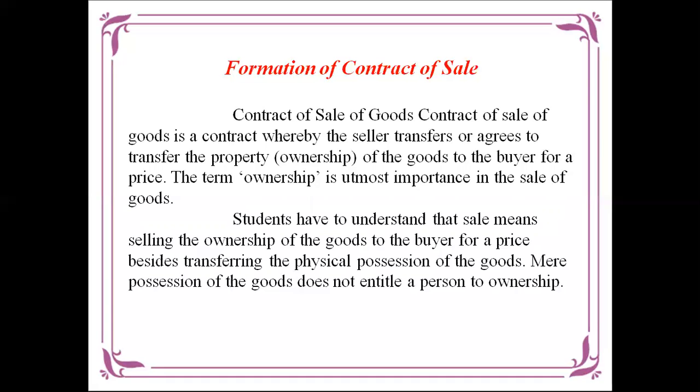That is, the seller sells their goods and the ownership is also transferred to the other person. For example, to help students understand, sale means selling the ownership of goods to the buyer for a price, besides the transfer of physical possession of the goods. That is, in terms of money, they exchange their goods and the ownership is transferred to the other person. For the person purchasing the goods, the ownership is transferred. Mere possession of goods does not entitle a person to ownership. The ownership can be totally transferred to the buyer.